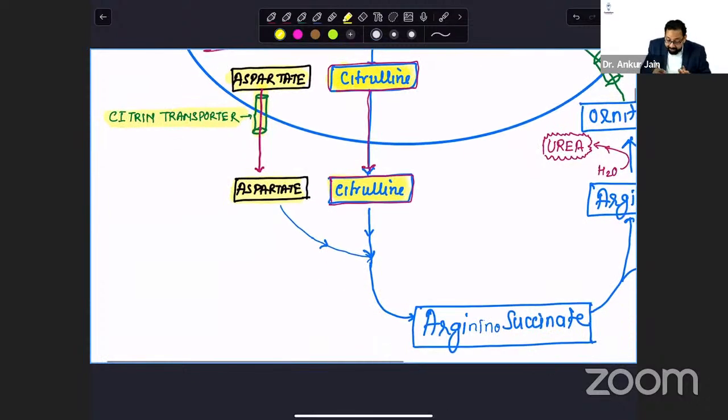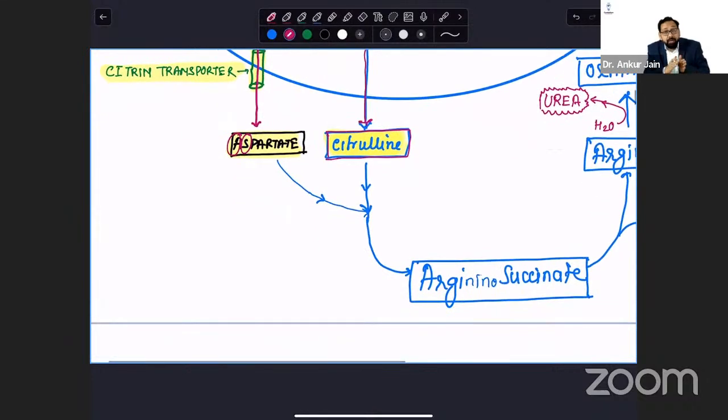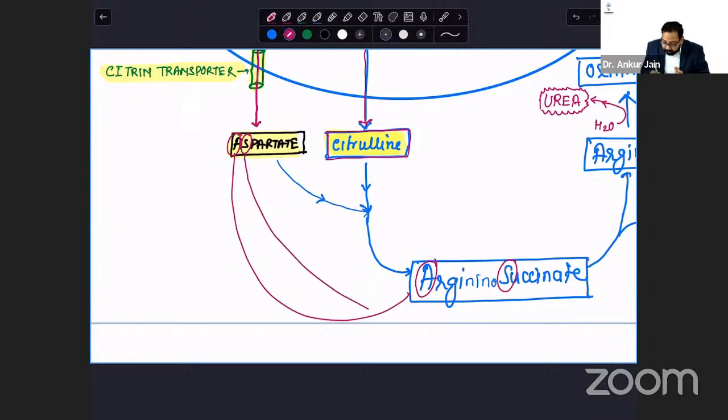Mnemonic for that, AS. AS. When aspartate binds with citrulline, it will form argininosuccinate. A for arginino, S for succinate. Okay, so AS sequence, again I am repeating, the sequence is important. You must remember the sequence. You will appreciate the importance of the sequence shortly.